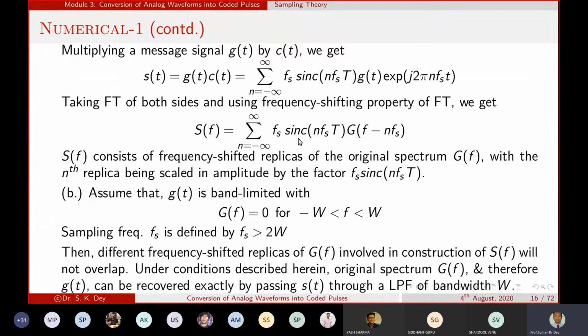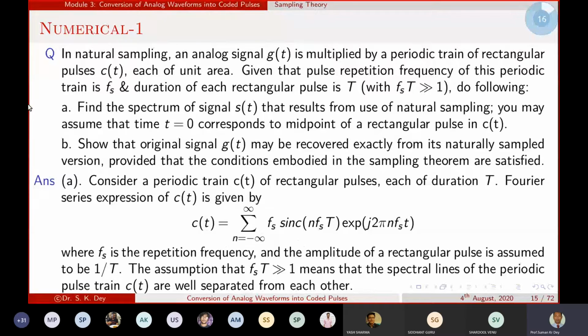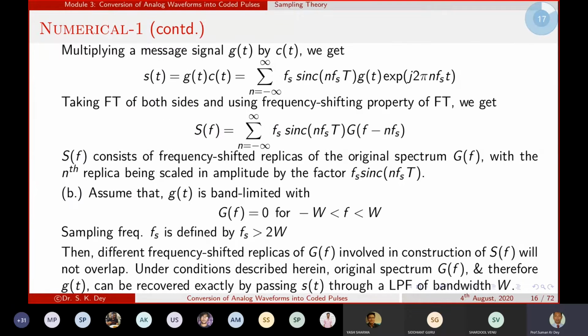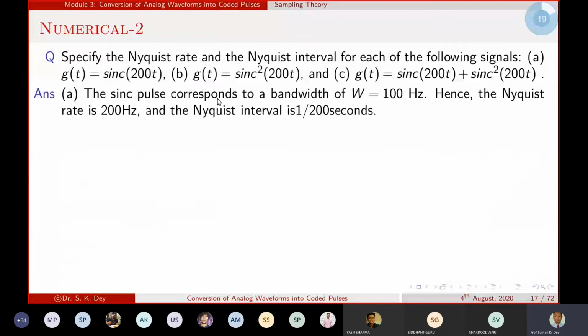So this is the final expression for the first portion, that is, the spectrum of the signal s(t). So we got that spectrum value. Is that clear?